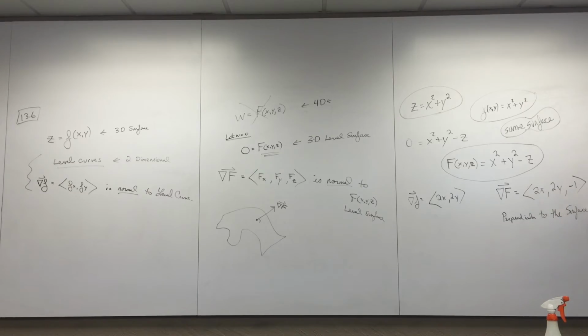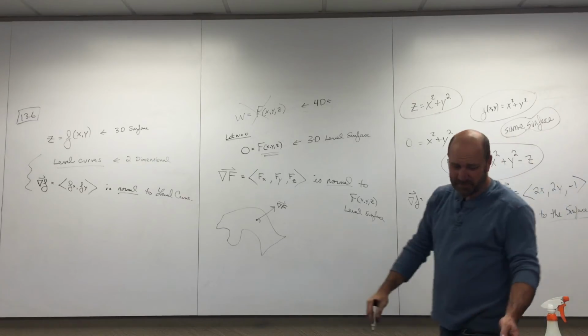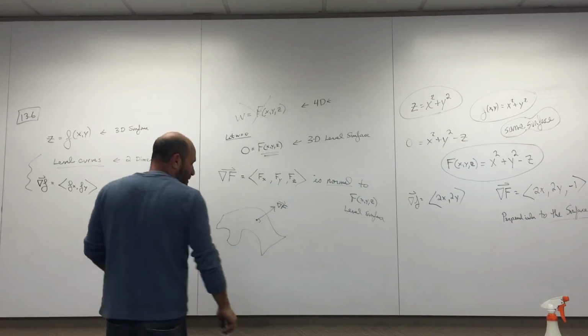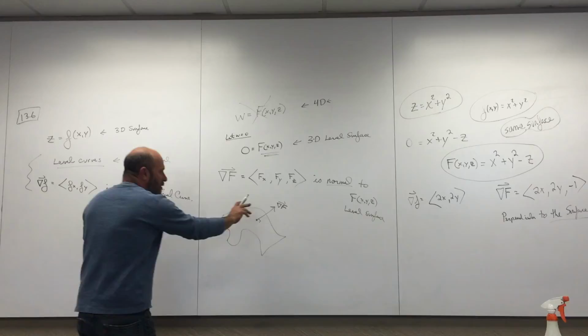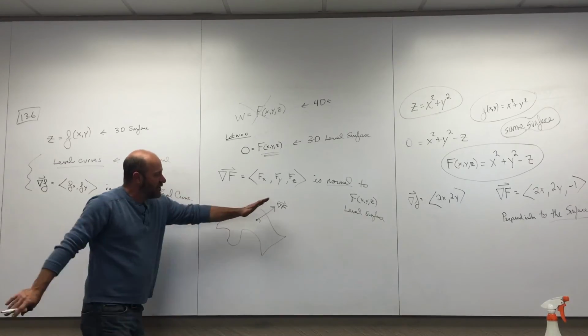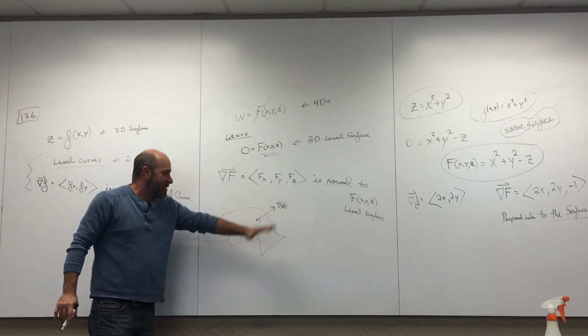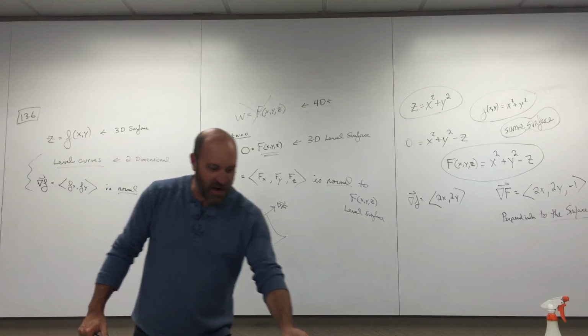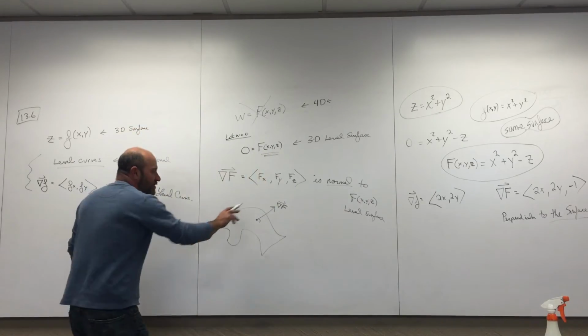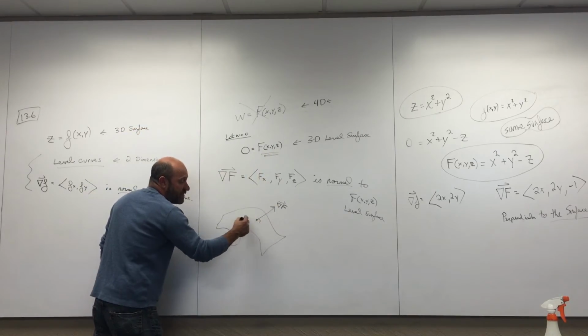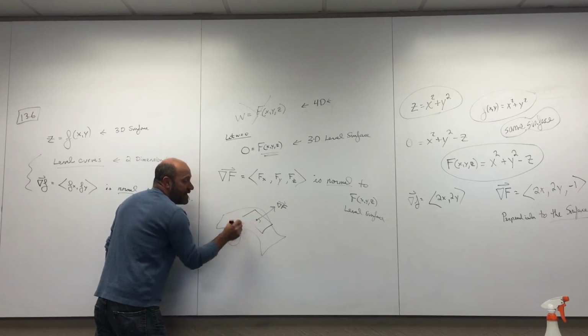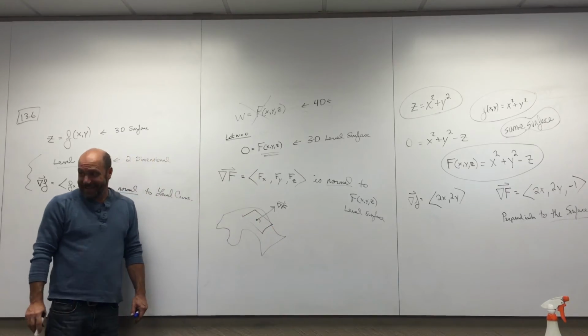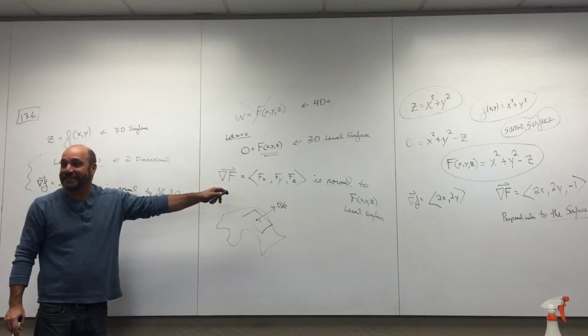Why do we care about that? Why is that so important? Because if I find this normal vector that's perpendicular to the surface, you know what I'm after. This should remind you of chapter 11. If it's perpendicular to the surface, then if there's a tangent plane right there, it's perpendicular to the tangent plane.